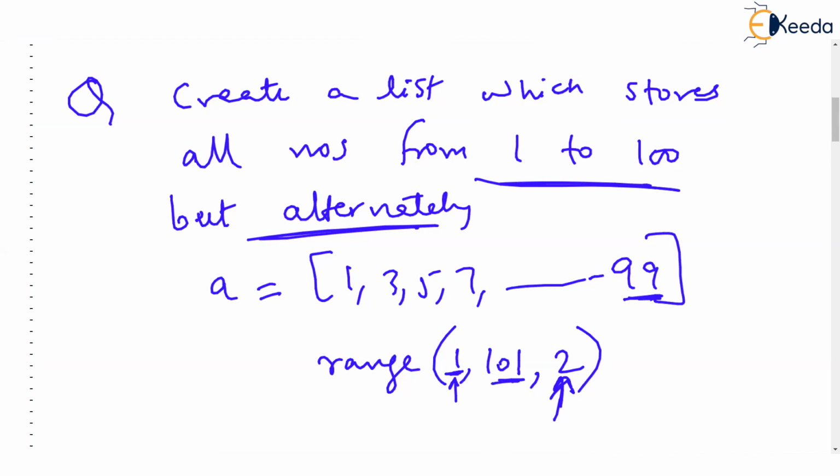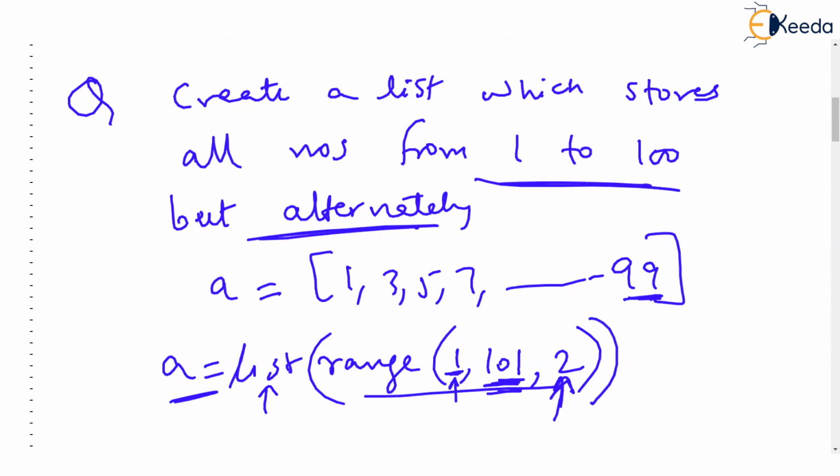It won't take 101, because this range ends at 100. You have given the last value as 101 and now you create the list. So what this list is, this is a constructor. This is a function which takes the values and creates a new list. You can say A becomes this list. Done. This is going to store alternate values between 1 to 100.